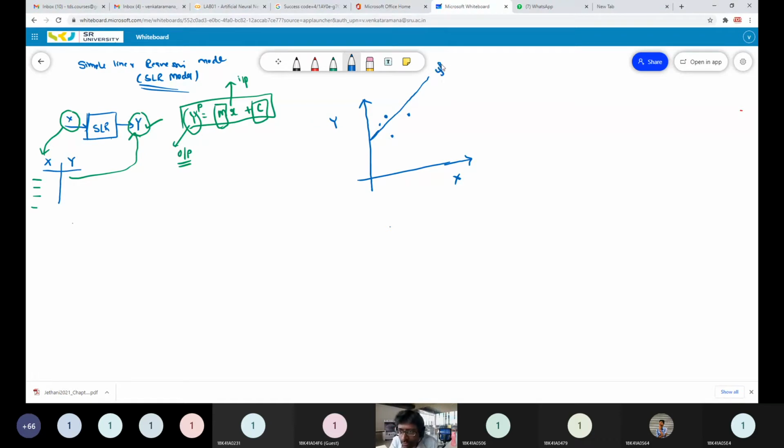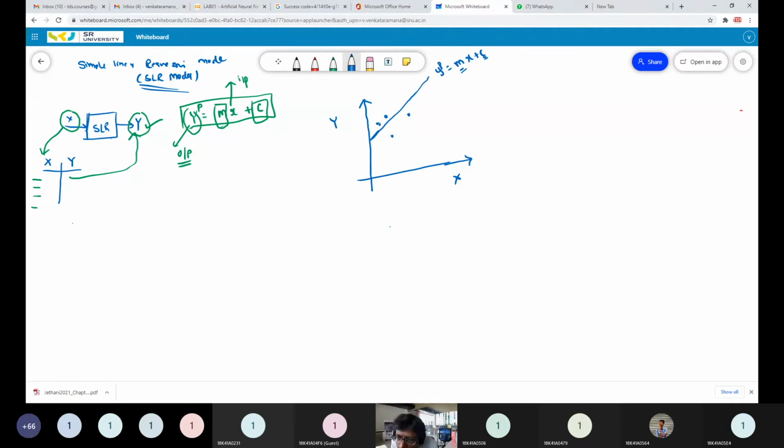This line is represented as yp equal to m into x plus c. M and c are called the model parameters. This depends upon the slope of the line and its y intercept. You have to find the line which has the minimum distance from all the data points.